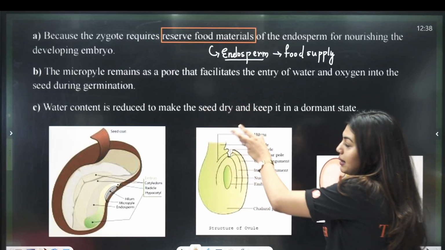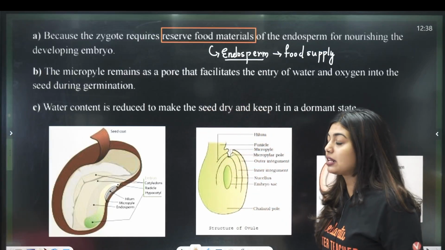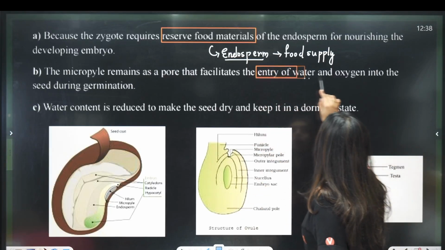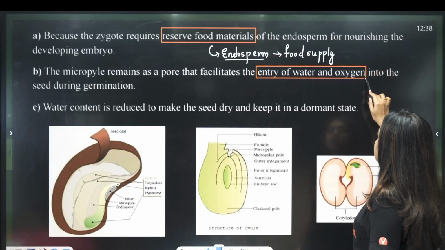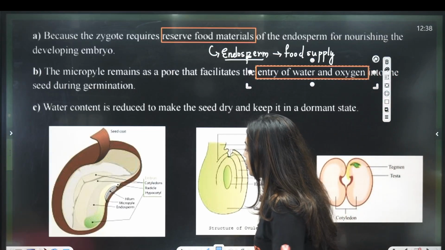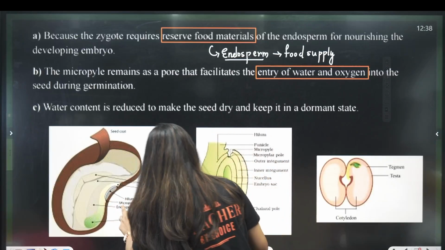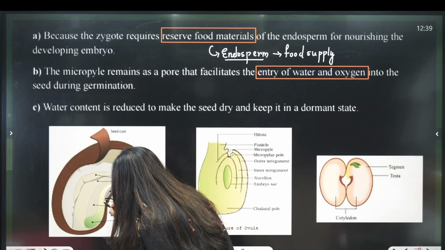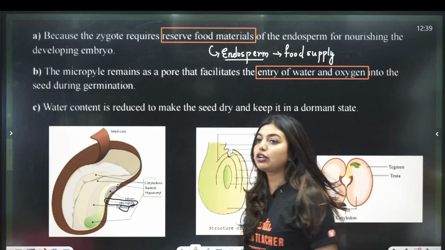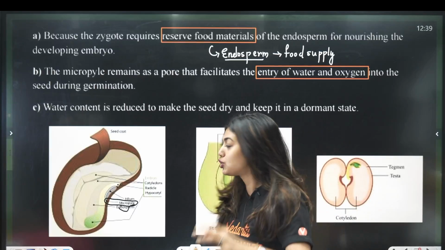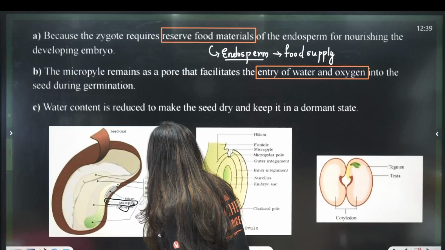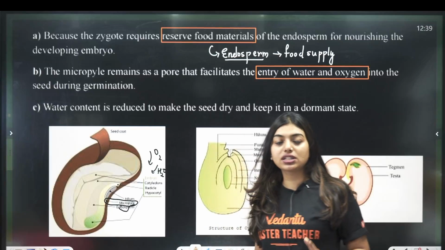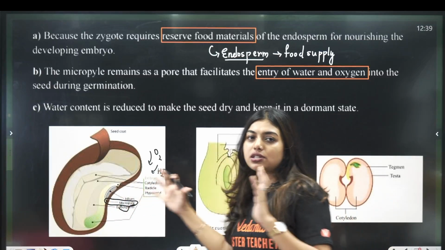The micropyle remains. The second part of the question. Why does the micropyle remain? The micropyle remains as a pore that facilitates entry of water and oxygen into the seed. Very, very important. Now, all of you look here. Can you see here? There's a small, small hole kind of thing shown here. This is your micropyle. Now, what is this micropyle going to do? This micropyle is going to make sure that oxygen and water enter into the seed and the seed can grow, the seed can germinate.